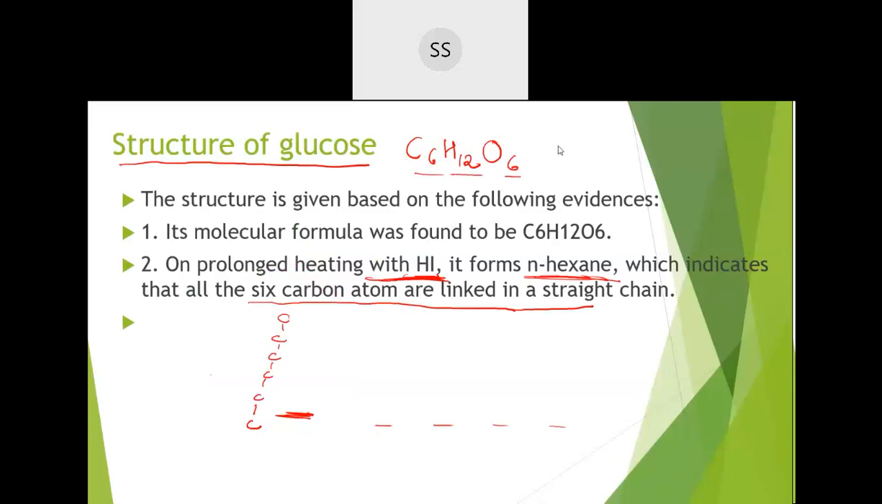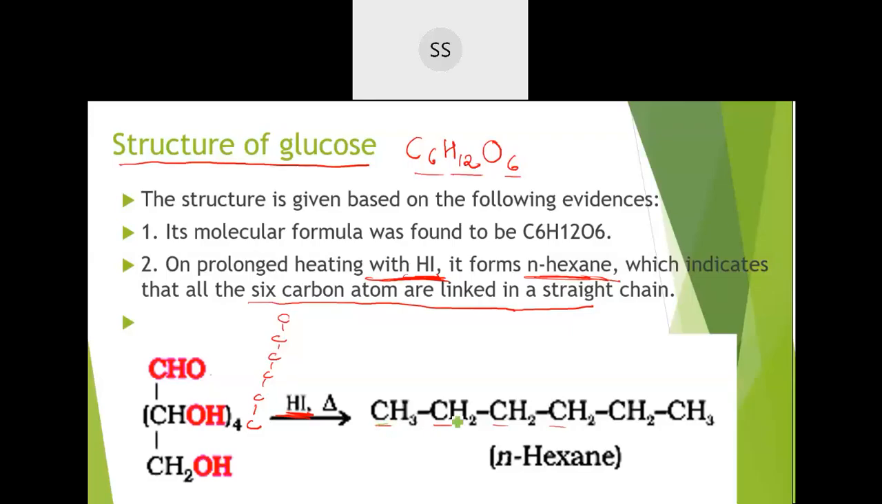Listen now. A brief revision of the structure elucidation of glucose, and how they deduced the glucose structure. First, they made it react with hydrogen iodide. HI was the reagent used, and when hydrogen iodide, a strong reducing agent, was taken, they got n-hexane as a product. N-hexane is a straight chain compound where all the carbon atoms are linked one after the other, so there is no branching. One thing they got to know is that the carbon atoms are in a straight chain.